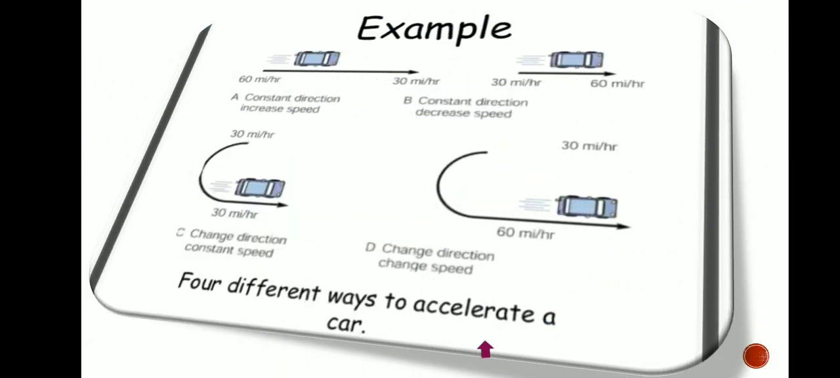For example, four different ways to accelerate a car. A: constant direction, increase speed. B: constant direction, decrease speed. C: change direction, constant speed. D: change direction, change speed. Four different ways to accelerate a car.